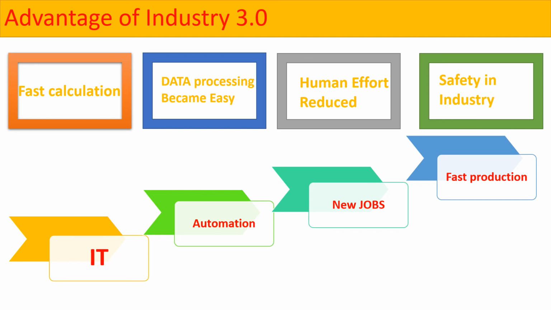Before the invention of computers, robots and electronics, people used to work in hazardous areas, and it was very risky. But after the invention of robots and machines, machines were deployed in risky and hazardous areas, and that increased safety in the industry. So these are basically the 16 inventions which changed the world.